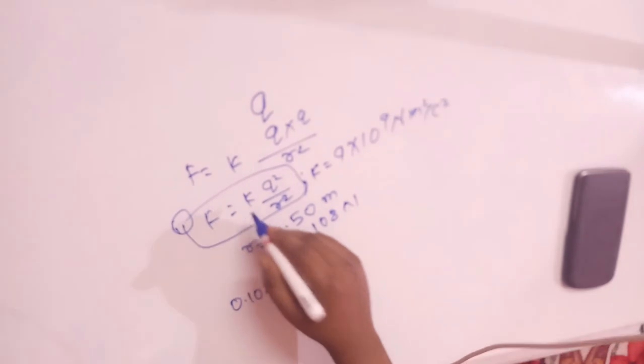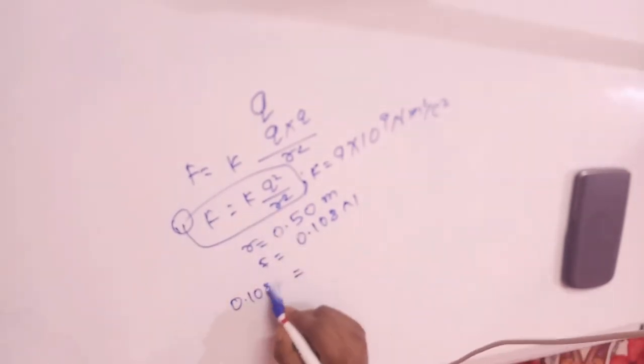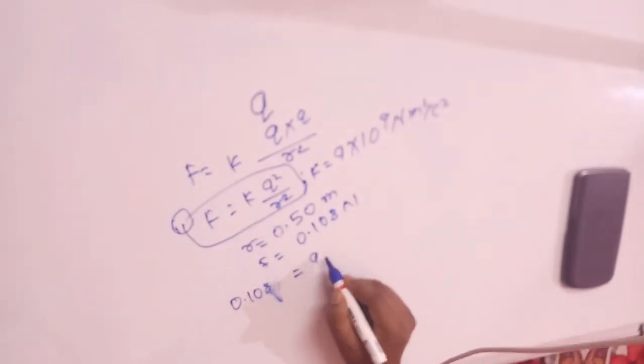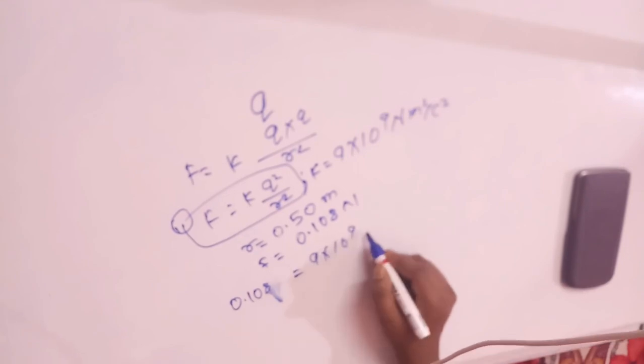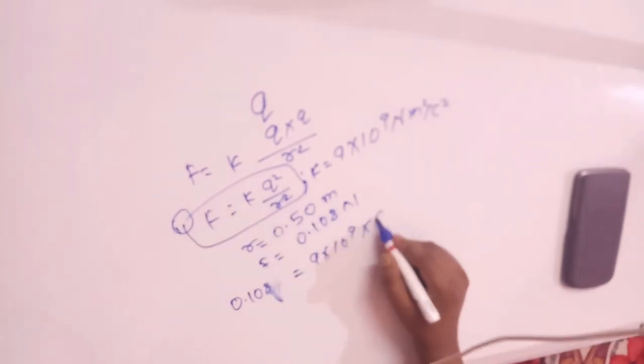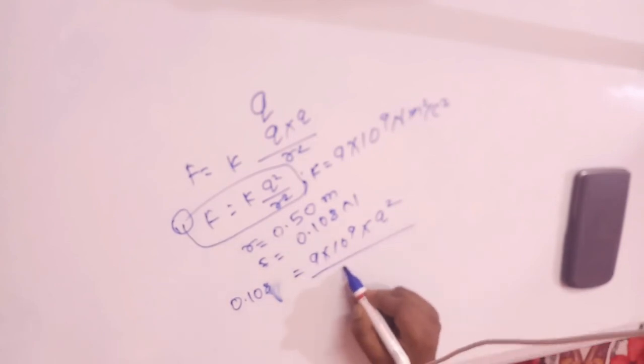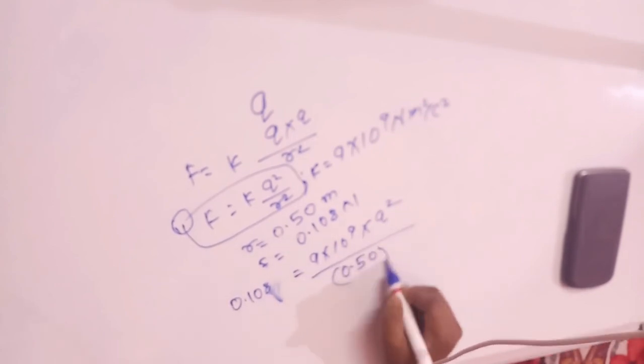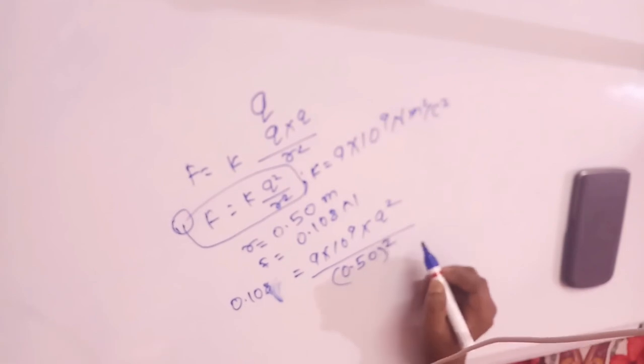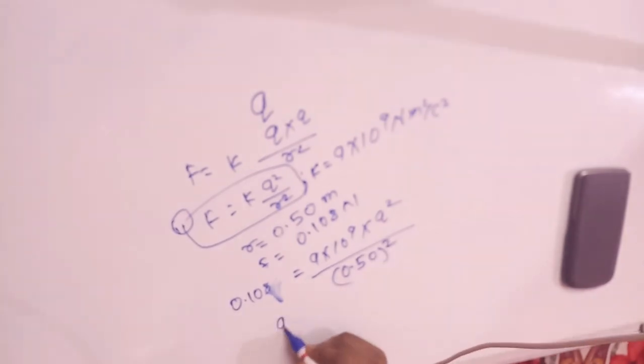Putting these values in equation 1, we have the force acting between them as 0.108 newton, K is 9 into 10 to the power 9. The value of Q we don't know, we have to find out, and this gives 0.5 square.